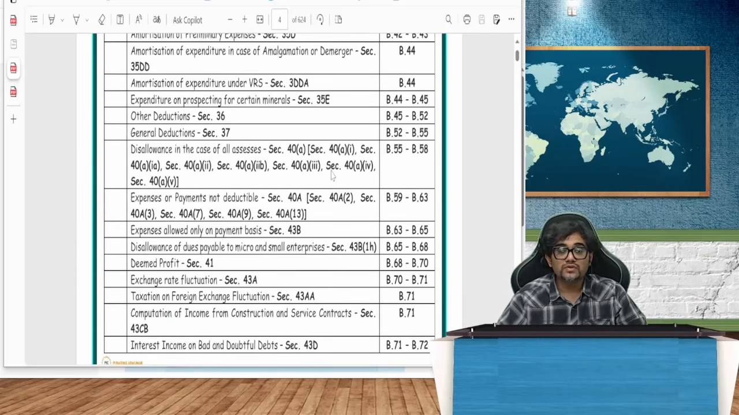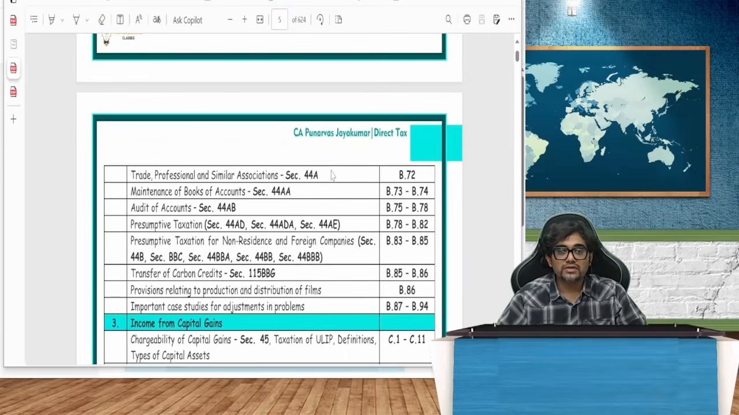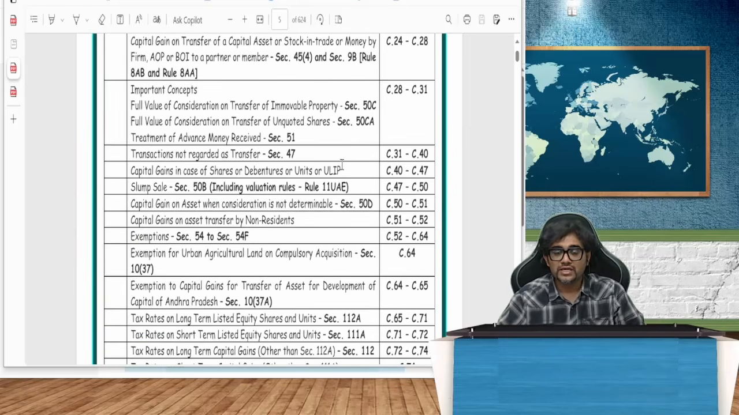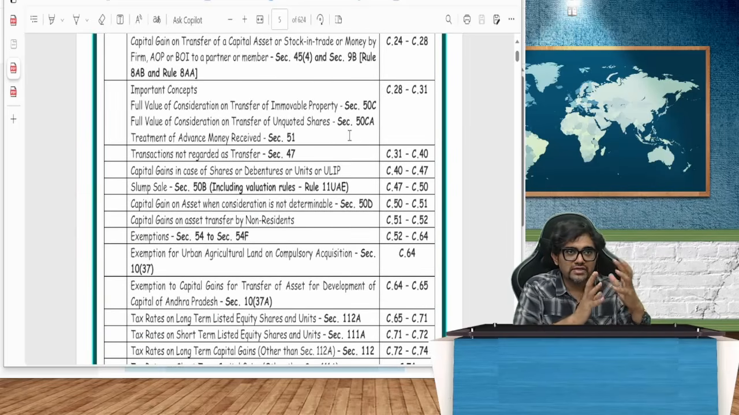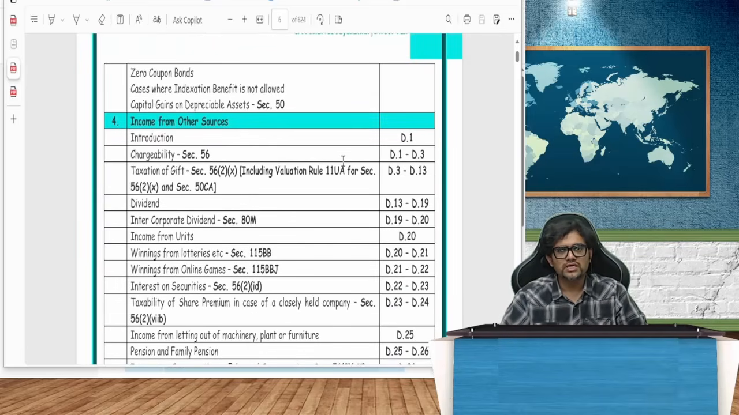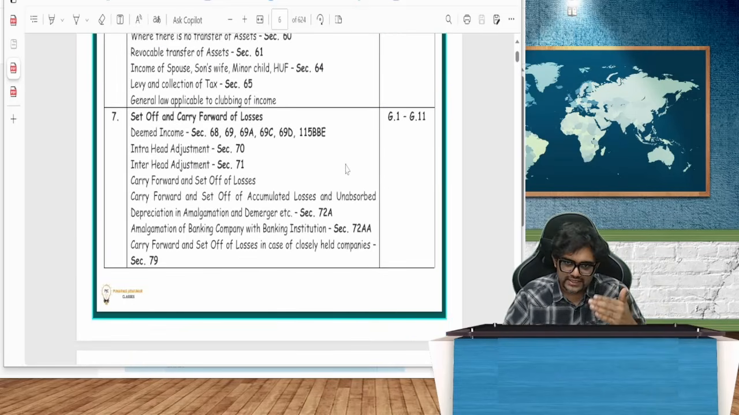And then a company will also get income from capital gains, and an individual also will get income from capital gains, so that chapter I've done. Rather than studying in a haphazard manner, I have broken it into sub-chapters, and this is how I've organized our notes. If you study this and then see the CMA material, you will find it very easy. Don't worry about it.